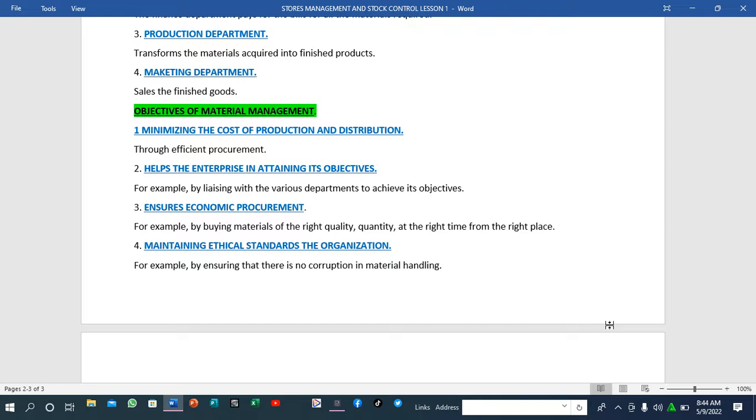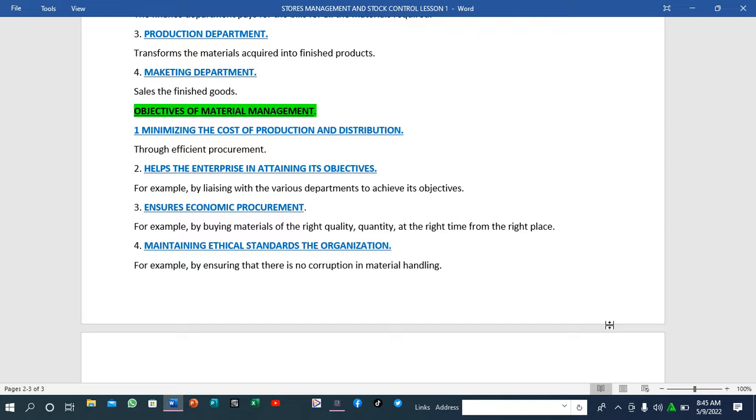And how do they do this? Through efficient procurement. When you are procuring goods, you have to go for the least reasonable price, but the goods have to be of high quality. Through this, they will minimize the cost of production, and as a result, the end product will gain higher profits. The sales will be at a higher price than the cost of production, and hence this leads to a higher gross profit, and at the end of it all, a higher net profit. So point number 2, it helps the enterprise in attaining its objectives.